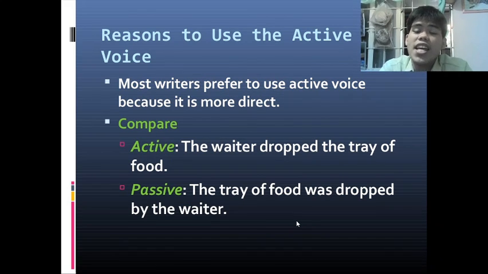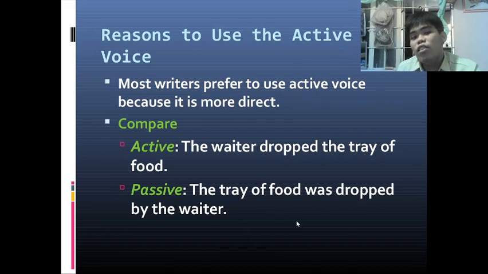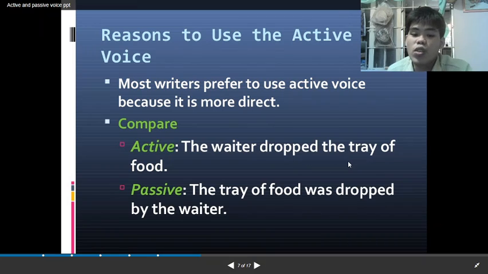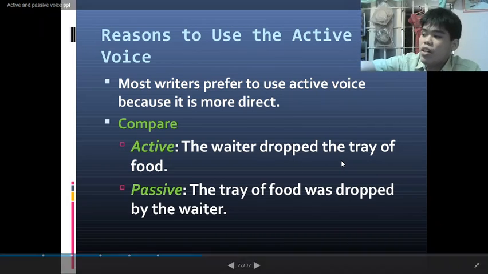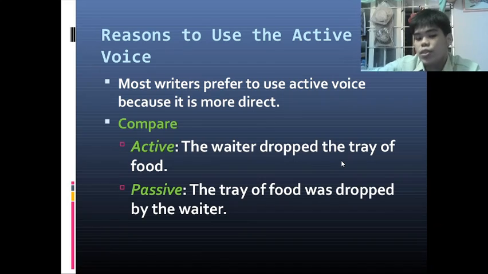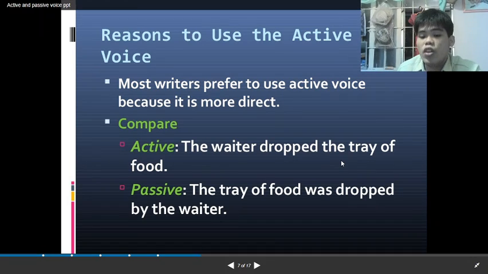So reasons to use the active voice. Most writers prefer to use active voice because it is more direct. So with active voice, you are basically being direct, straight to the point. So the waiter dropped the tray of food. That's the active. So it's straight to the point. In the passive voice, the tray of food was dropped by the waiter.